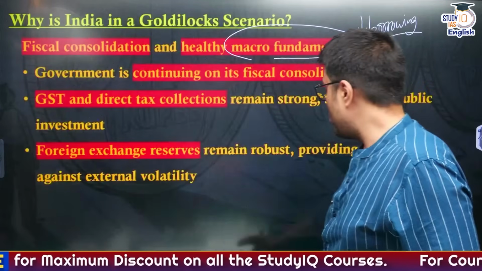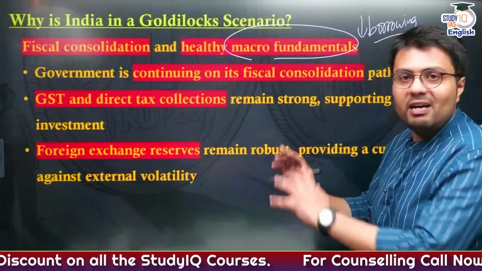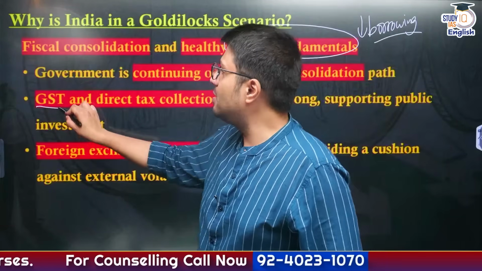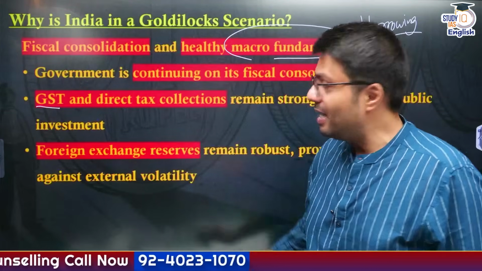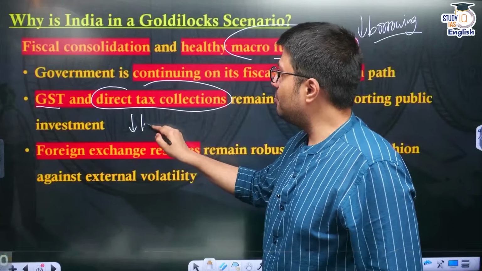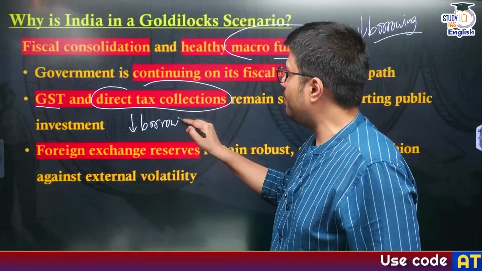Other factors that have contributed to the increase in revenues of the government are the robust collections under the indirect tax regime, that is GST, and direct tax collection. So first of all, government is reducing its borrowing and expenditure.